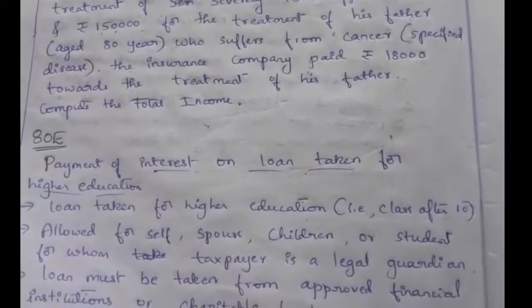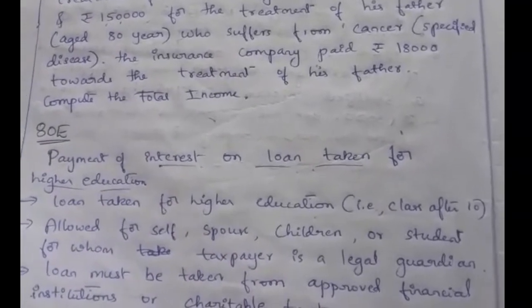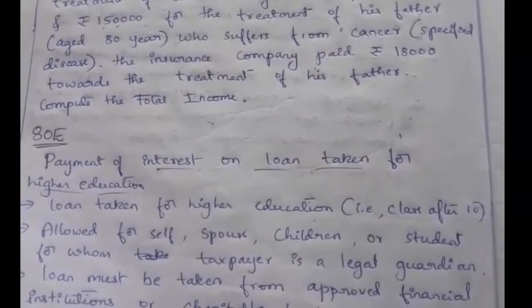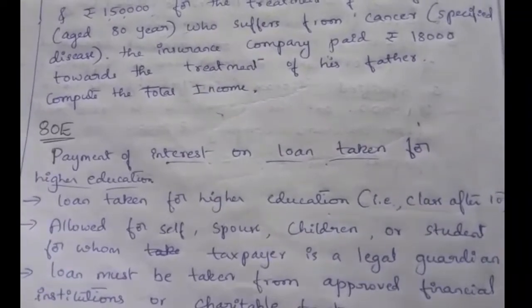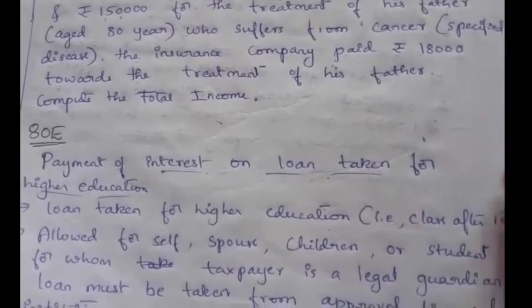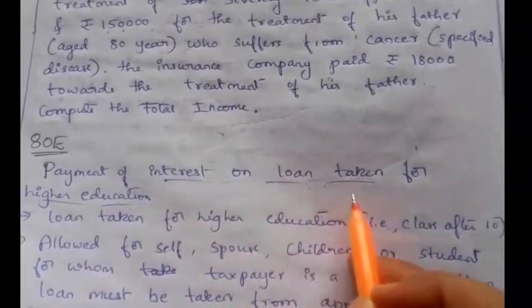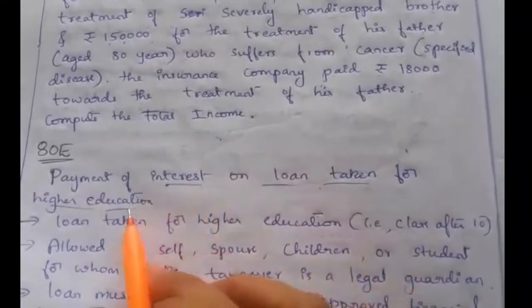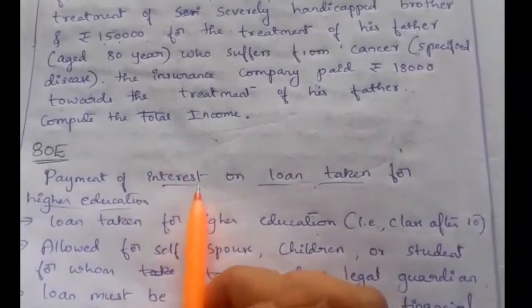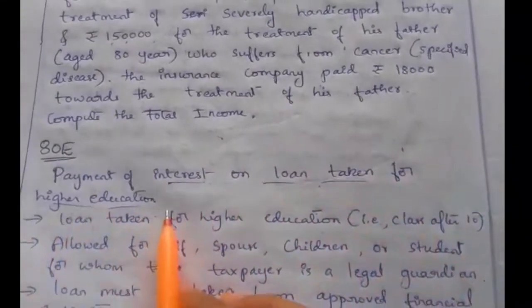Hello students, in today's session we will learn about the deduction under section 80E. After deduction under section 80DDB, the next deduction is 80E. This deduction relates to payment of interest on loan taken for higher education. It is a deduction an individual can claim for the interest paid on the loan taken for higher education.